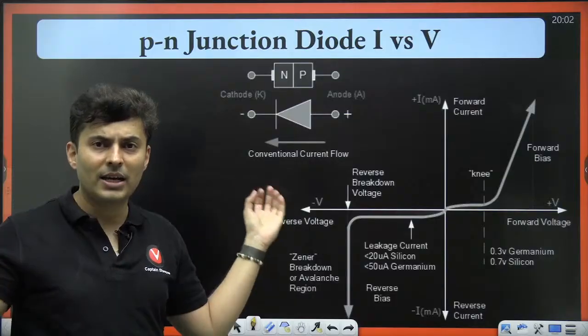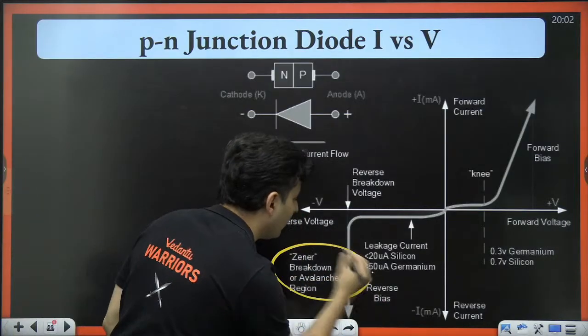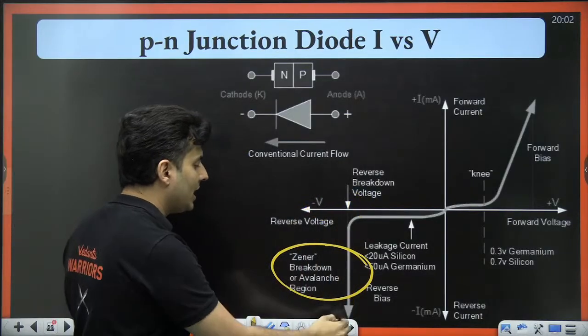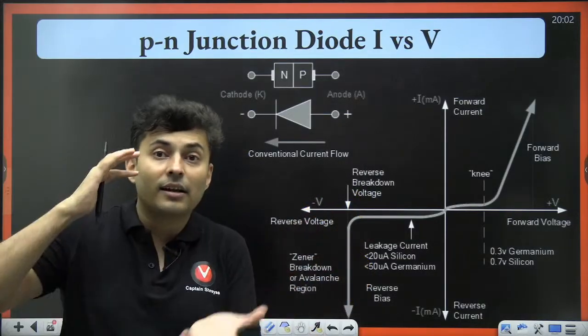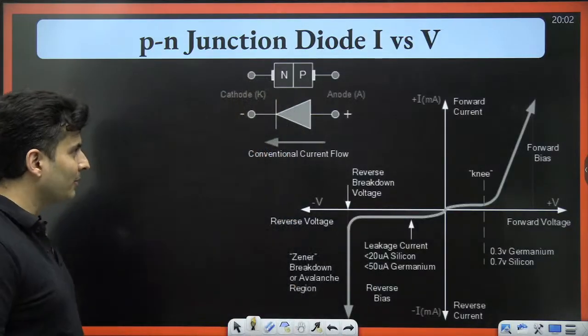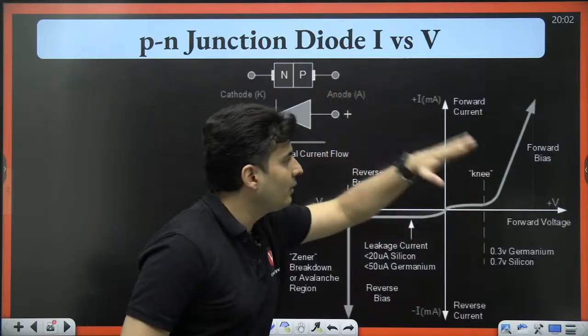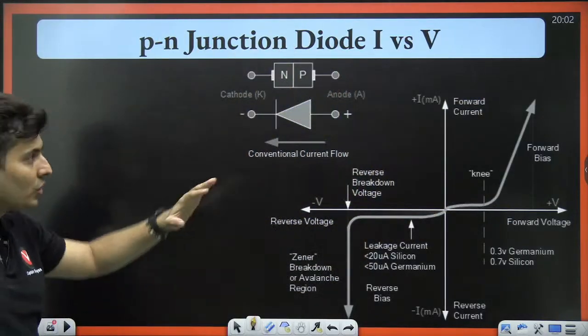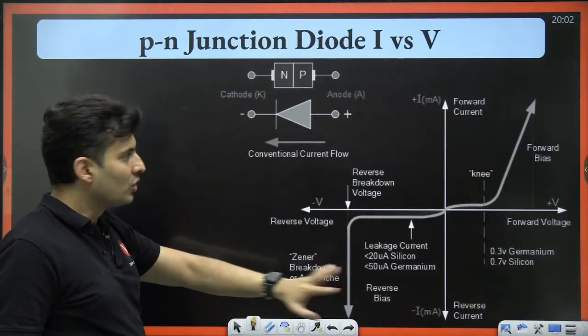We connect it in reverse bias and use it in the breakdown region, so the voltage remains the same and it acts like a regulator, meaning it does not allow voltage fluctuations to happen. So this is the current-voltage characteristics of a PN junction diode. You should know it in and out.